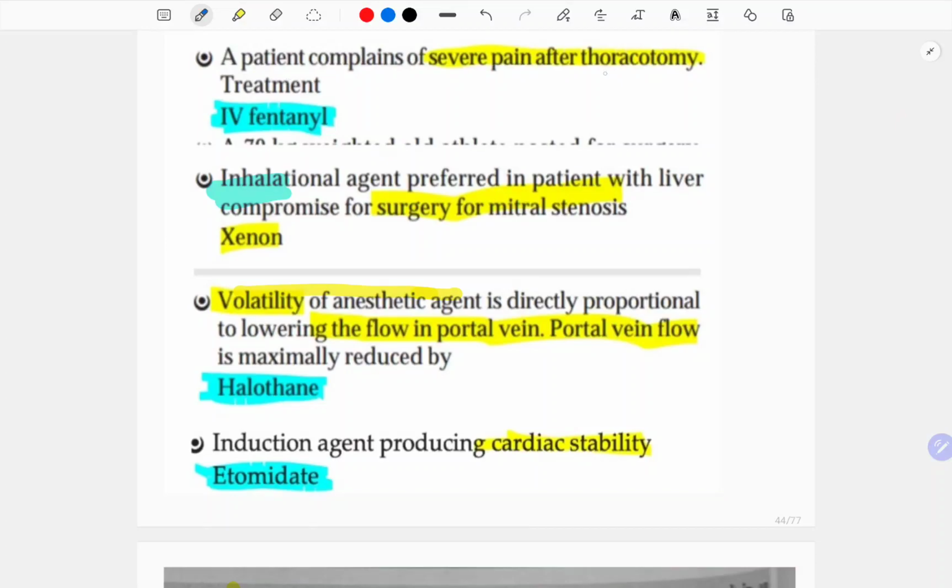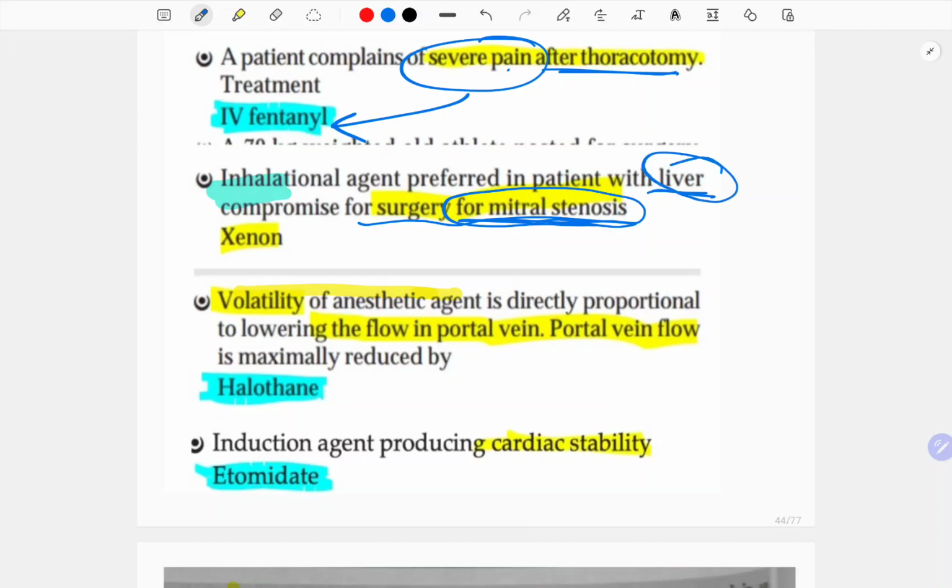A patient complains of severe pain after thoracotomy. Treatment for severe pain is fentanyl. Drugs like propofol also cause pain, and that is why it is not preferred in children. Inhalation agent preferred in patients with liver compromise after surgery or for mitral stenosis: see, one is cardiac and one is liver compromise, then it is xenon. In the options, xenon was the most preferred one.